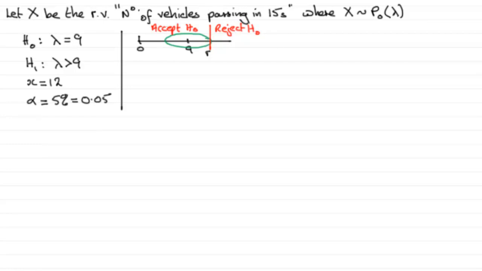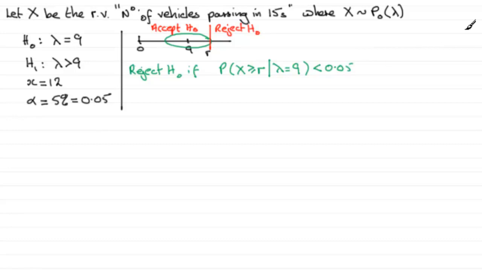So how am I going to figure out whether we accept H0 or we reject it? Well, there are two ways that we can do this. Now one method is that we would reject H0 if the probability that X, our random variable, the number of vehicles passing in 15 seconds, is greater than or equal to this critical value R, where we accept that lambda equals 9, the null hypothesis is true, in other words, turns out to have a value of less than 5% or 0.05.